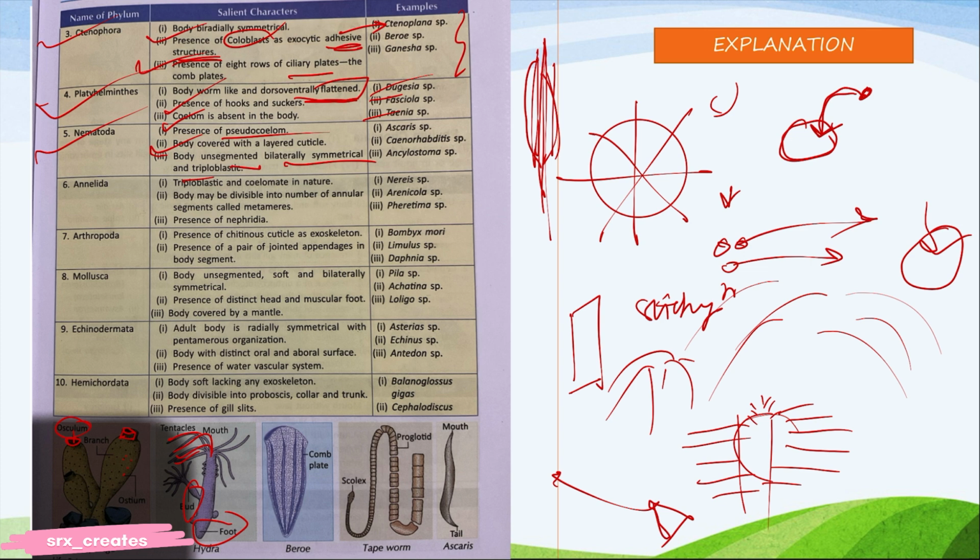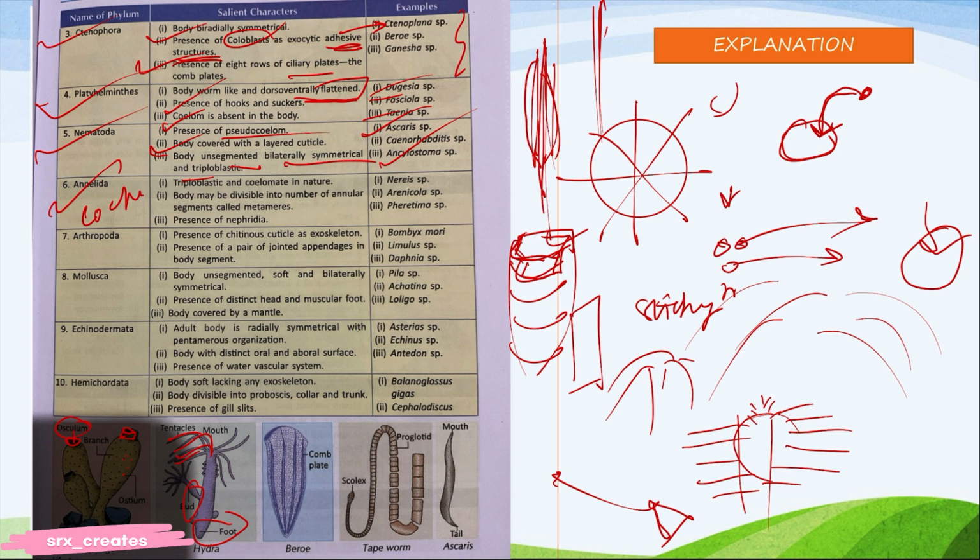Symmetry means in which portions you can divide it. Let's say this is a circle and you can divide it only from here, then the outer and inner membrane will be the same, okay? Segmentation means like in the body there are segments. This is segmentation. Like these are some parts of the exoskeleton. Okay, Ascaris, Ancylostoma.